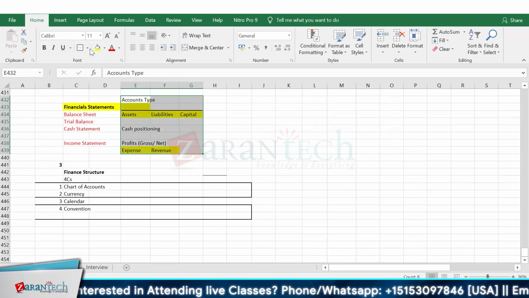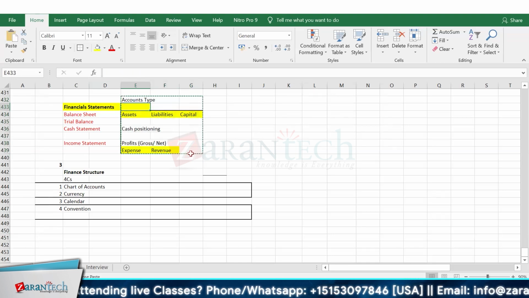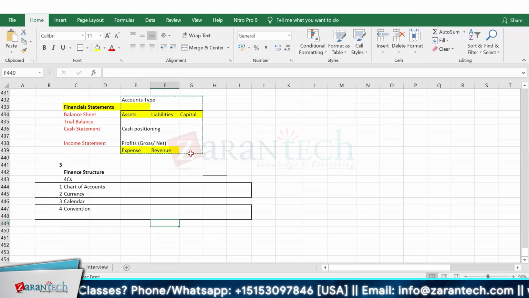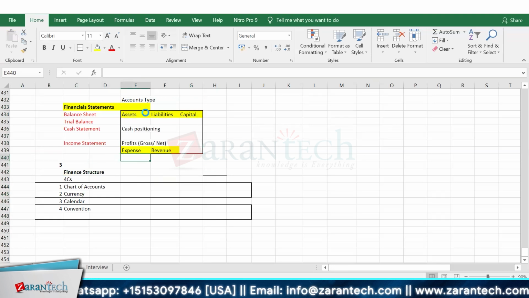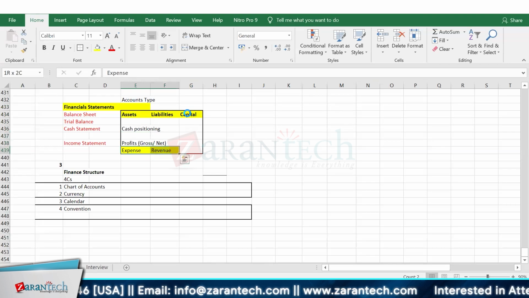What is this account type? Anyone who doesn't know these account types, or has seen them for the first time in the finance section, let me know, and I will explain one by one. If you know it, then it would be great, and we will move on. Anyone who doesn't know about these account types: asset, liabilities, capital, expense and revenue. These are the five account types that we have.